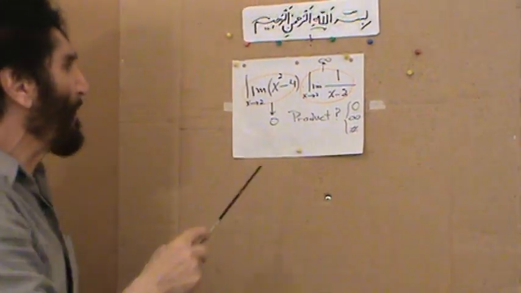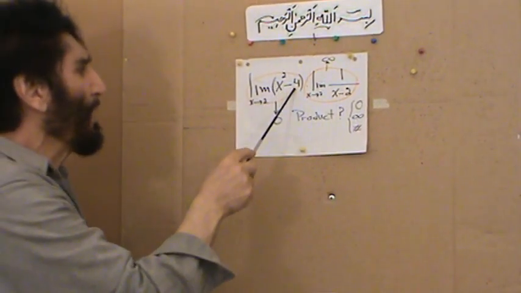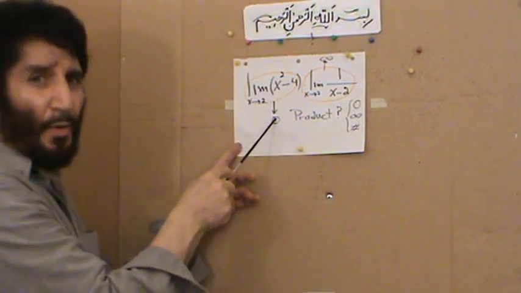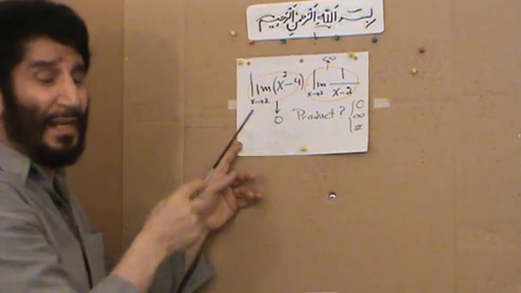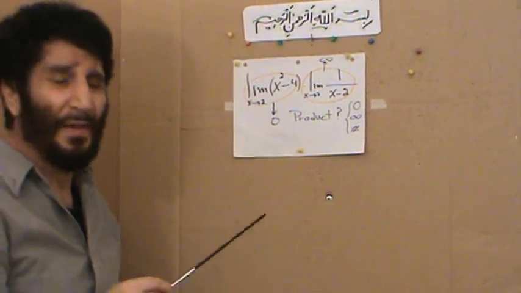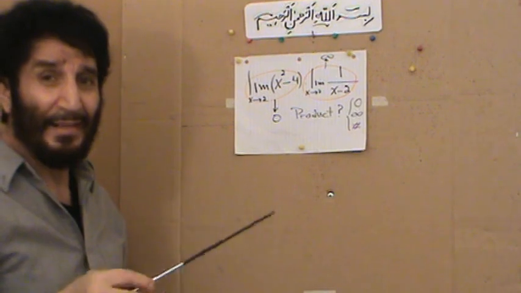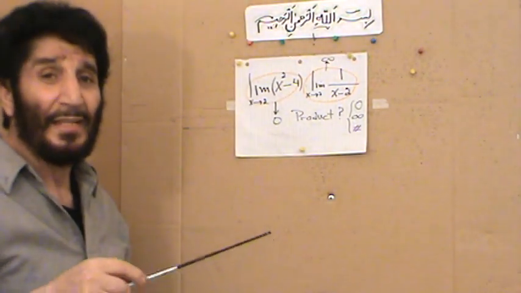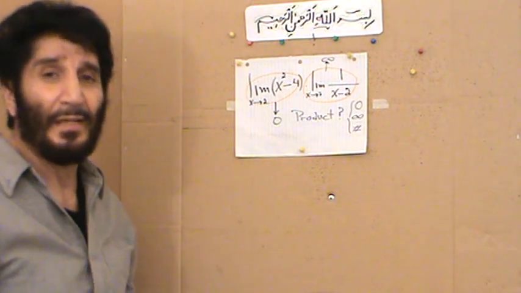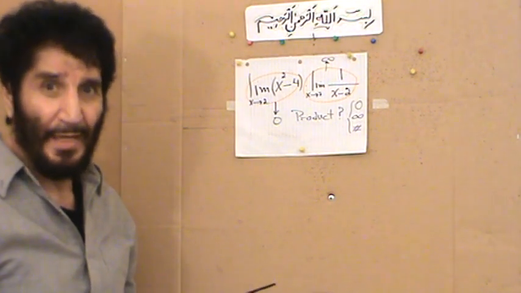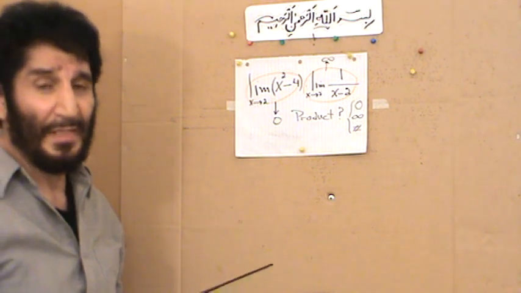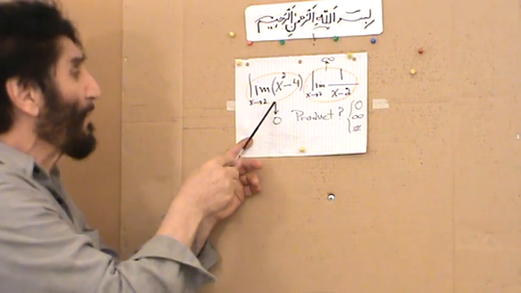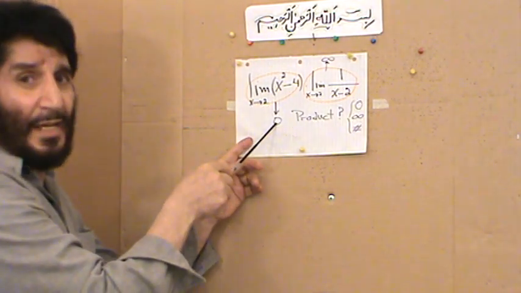The limit of x squared minus 4 as x approaches 2, this approaches 0. So the limit is 0. It will never reach 0, only approach it. Like the race we had between the hare and the tortoise, the hare will never catch the tortoise. That was Zeno's paradox, which, as I said, is logically perfectly acceptable. So here, the limit that it can eventually reach is 0.